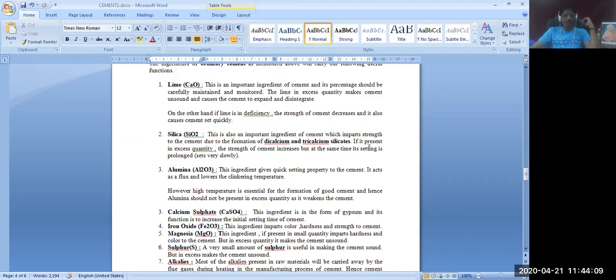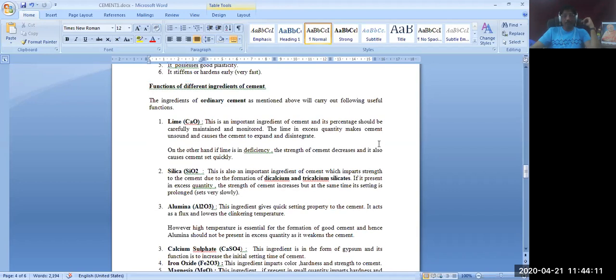Let us move on to some of the properties of the ingredients. Lime, CaO, is an important ingredient of cement. Its percentage should be carefully maintained. The CaO percentage should be carefully maintained and monitored.